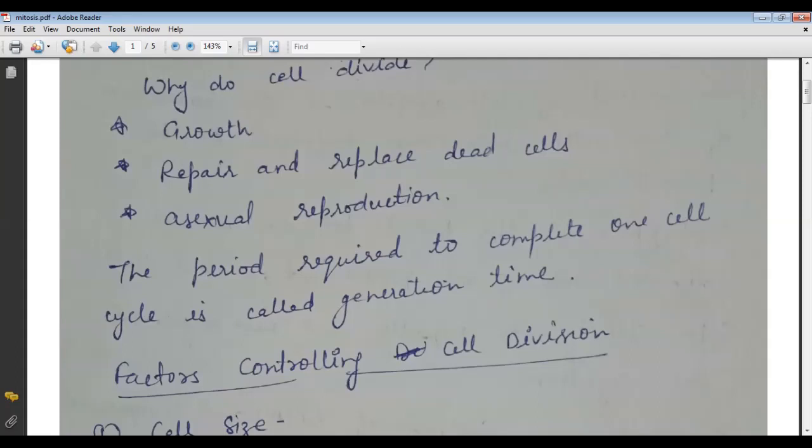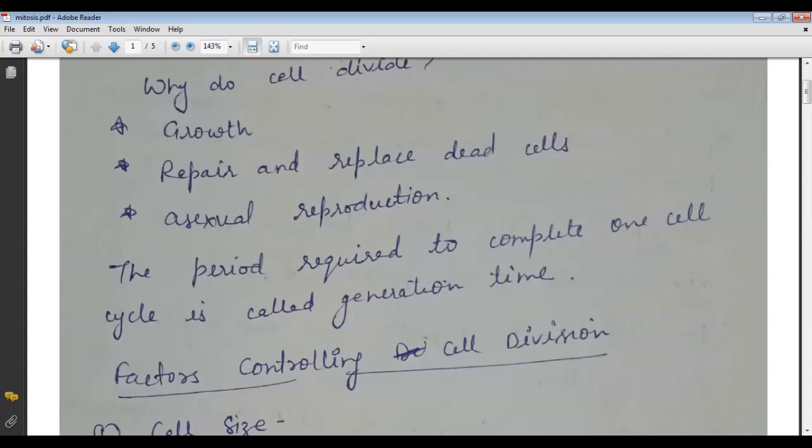And we have two types of cell division. The somatic cell undergoes mitosis cell division. In mitosis, 46 chromosomes are present in the human cell, and these 46 chromosomes are divided into two daughter cells. Both daughter cells have 46 and 46 chromosomes. This type of cell division is called mitosis, which is found in the somatic cell.